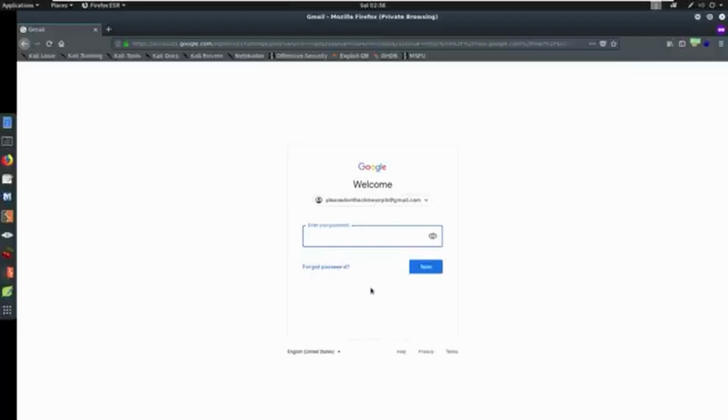Say we know that this email belongs to somebody that's harassing somebody else. We don't know who this person is. They're using this spoofed email, but maybe we have a hunch or maybe we don't. Maybe we just want to try to get more data. You can come to forgot password and it's going to say, what's the last password you remember using? I don't know. Let's try another way.